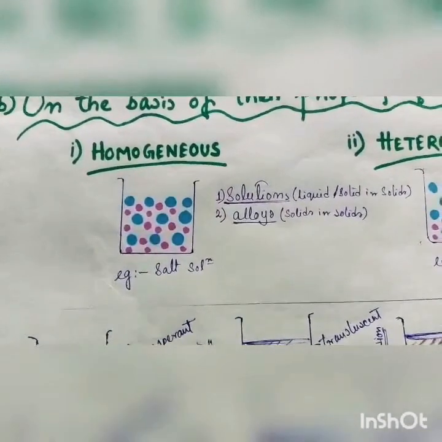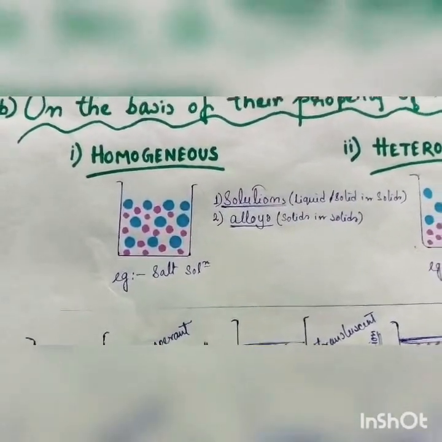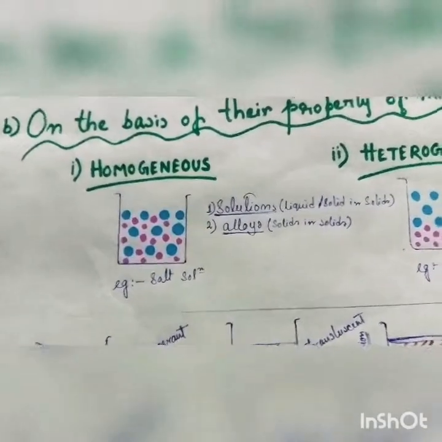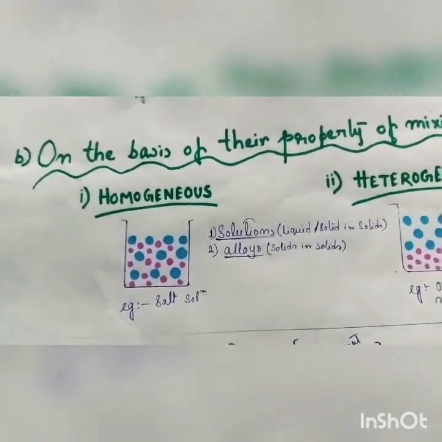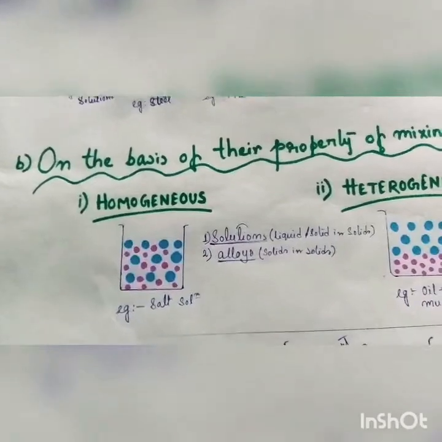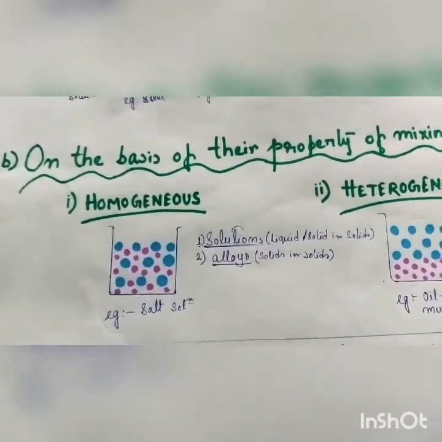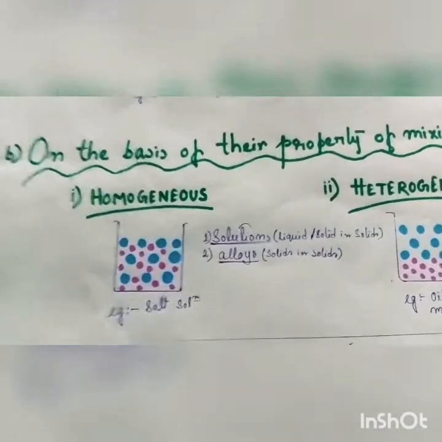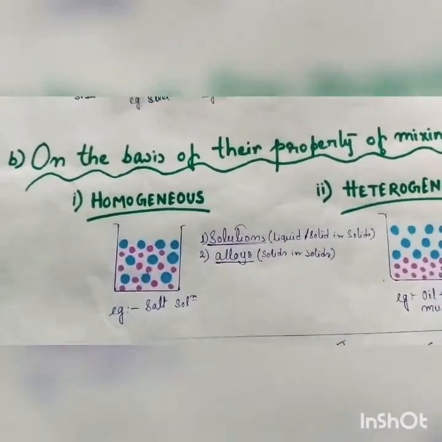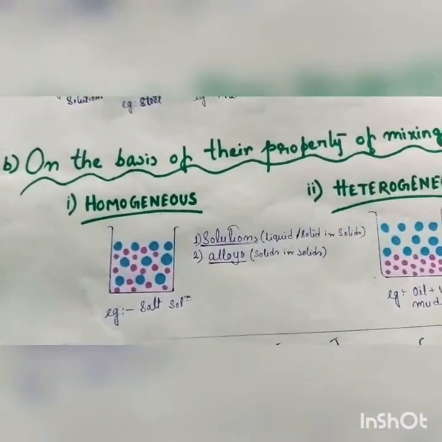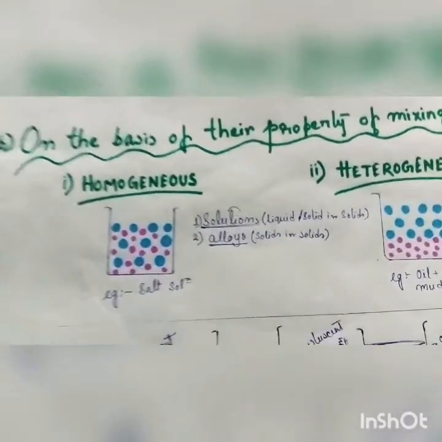That means they are very much mixed with each other. They can't be separated very easily. These are homogeneous mixtures. For example, salt solution. From salt solution, I can't pick up the salt individually. For that, I have to make it evaporate, then I can obtain the salt.